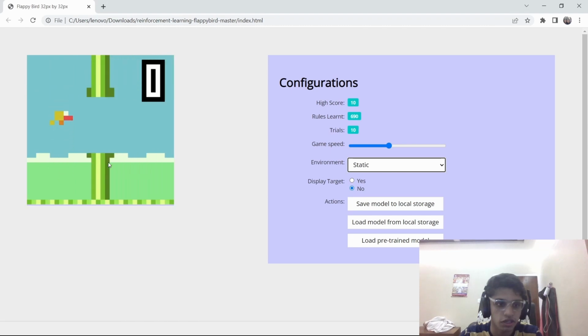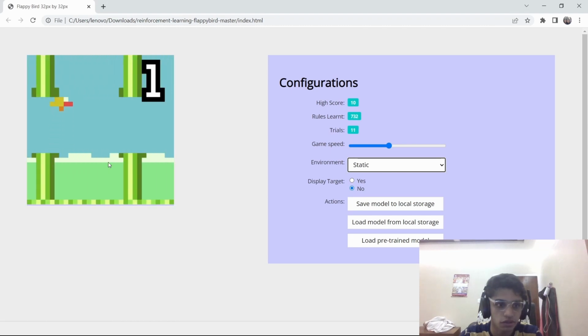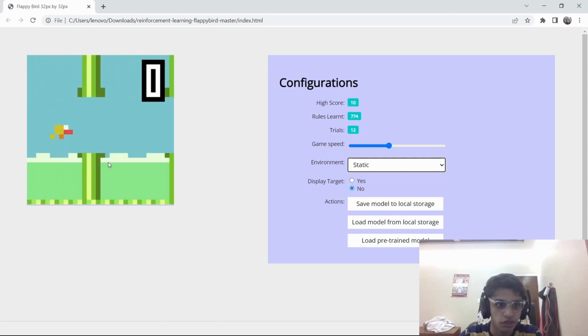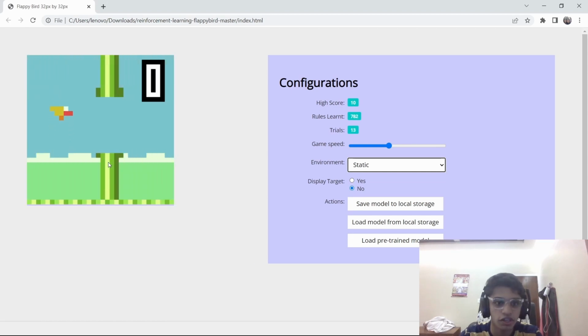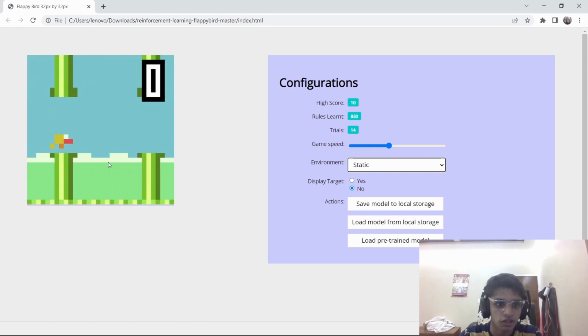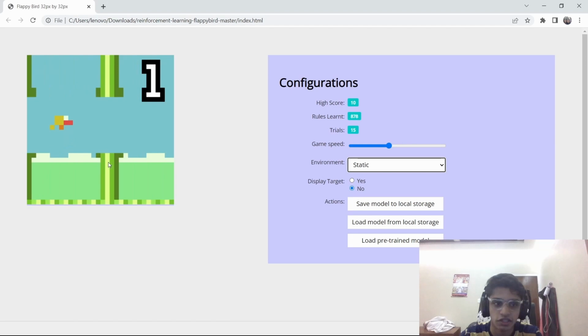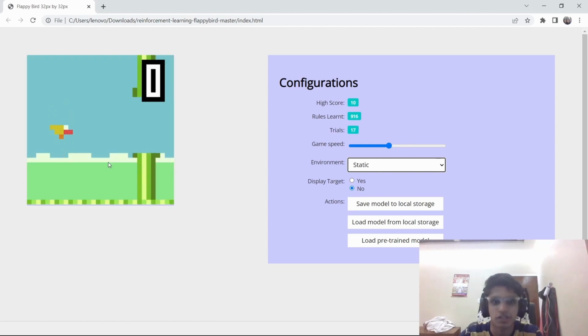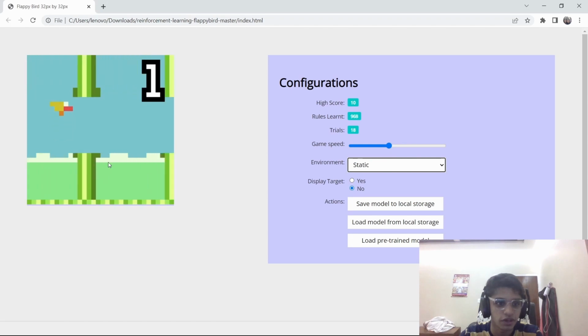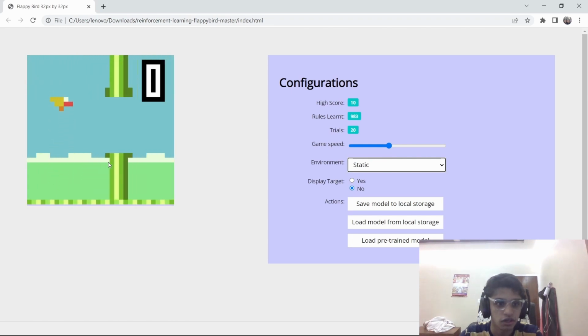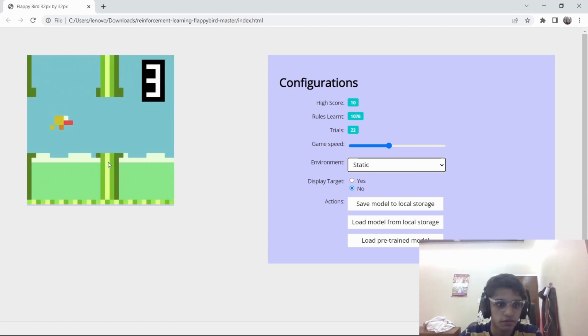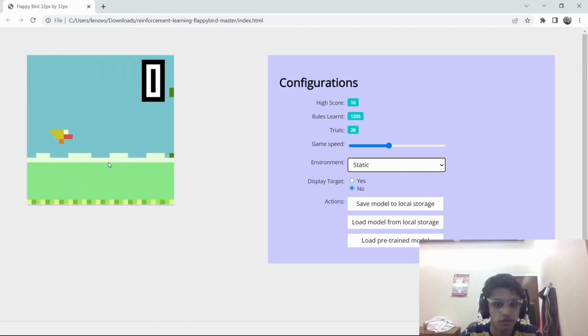There are cases where my agent would jump twice when it's not supposed to, but it's okay if your model is initially doing something like that where it takes actions on its own, because that's what reinforcement learning is all about, where it has to learn through its experiences. As time goes on, the agent will learn to take decisions more properly. It will not take decisions on its own.